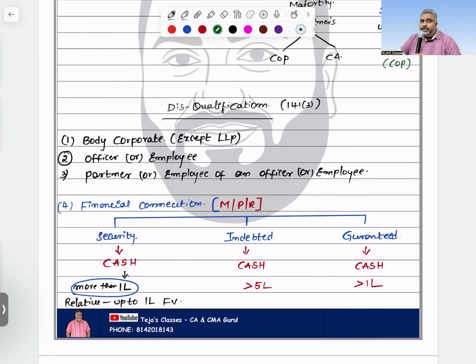If the amount is more than 1 lakh, in all the cases, cash is coming into the picture. Company, associate company, subsidiary company, holding company, subsidiary of holding company. These are all situations where disqualification will come into the picture. This is regarding the financial connection point of view.